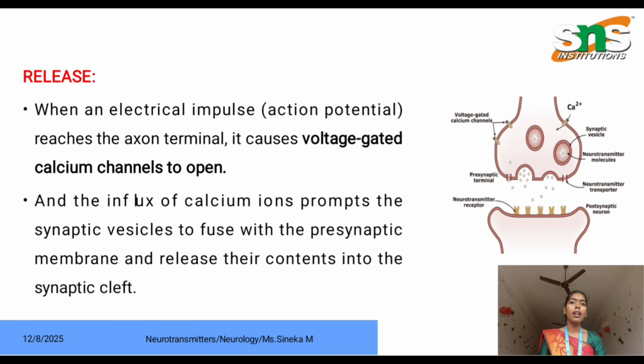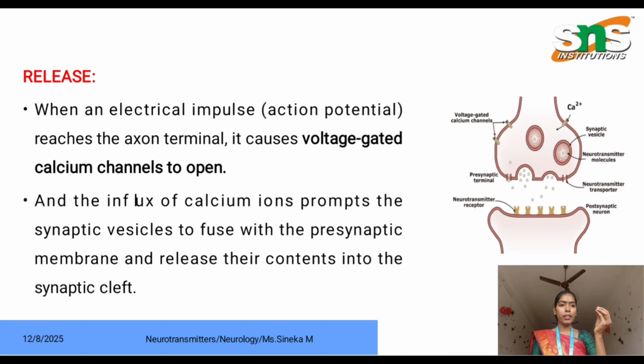Next one is release. When the electrical impulse, the action potential, reaches the axon terminal. This electrical impulse is produced by our brain or spinal cord. Then it will travel through the axon. When it reaches the axon terminal, it causes the voltage-gated calcium channels to open, and the influx of calcium ions causes the synaptic vesicles to fuse with the presynaptic membrane and release their contents into the synaptic cleft.